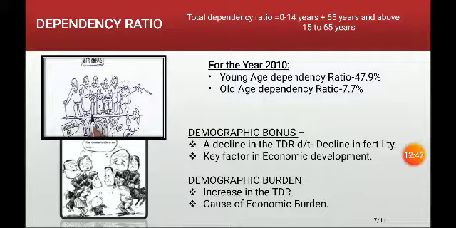Demographic bonus means the young age dependency ratio is decreasing. When the young age dependency ratio is decreasing, it means the fertility rate is decreasing. So that is why it is considered the key factor for rapid economic development.